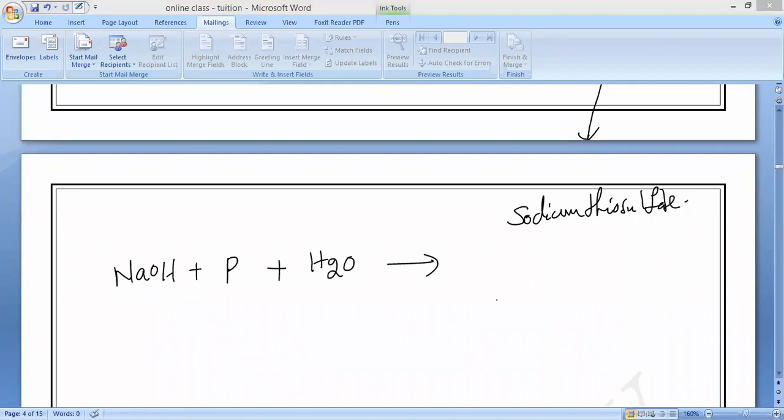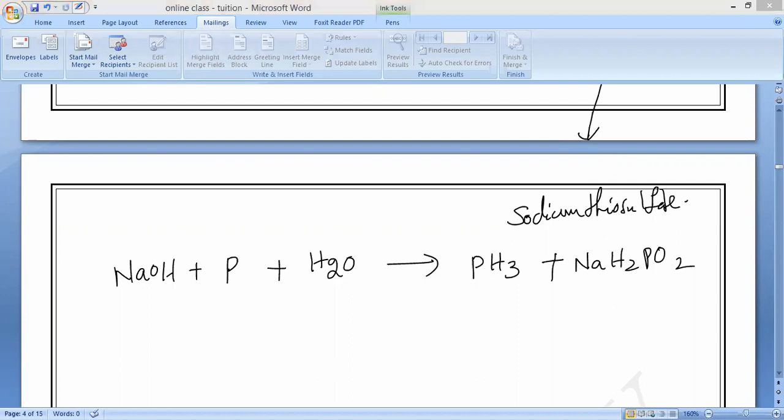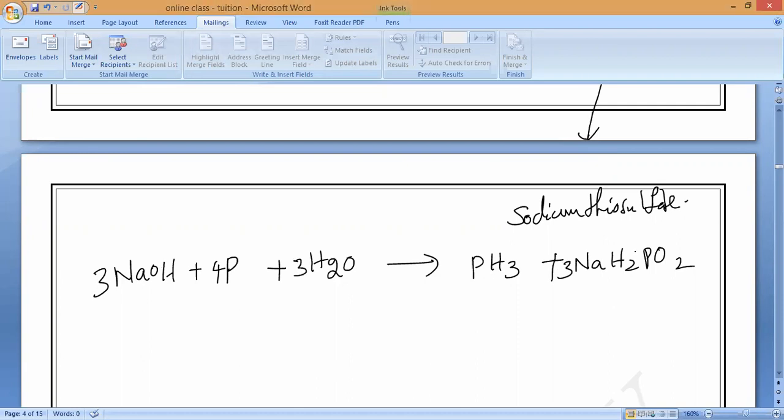We used to get PH3 plus NaH2PO2. Please note it down. Balance it. Let me see who will balance. Nitish, can you balance this fast? Balanced equation: 3NaOH plus 4P plus 3H2O, which will give you PH3 plus 3NaH2PO2. Please write it down.